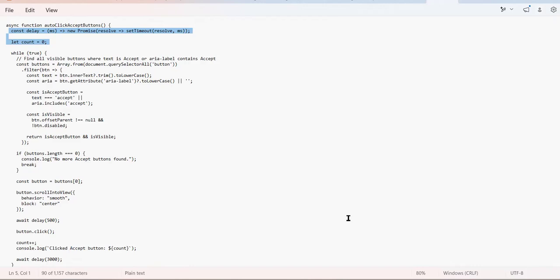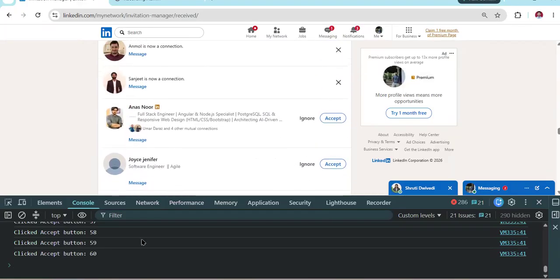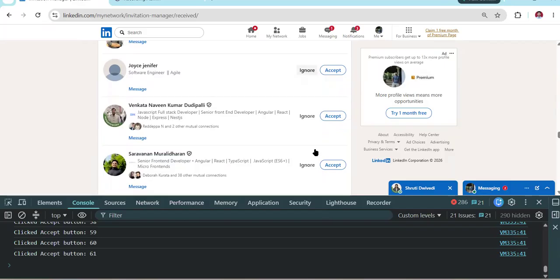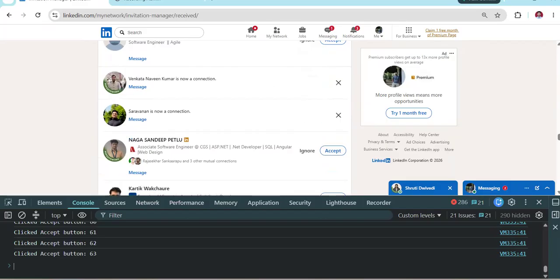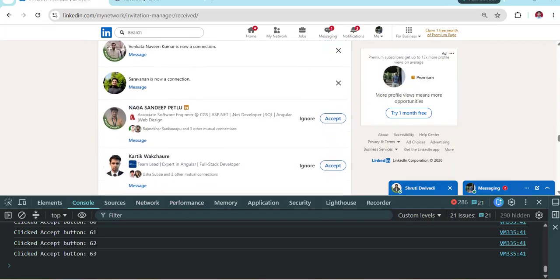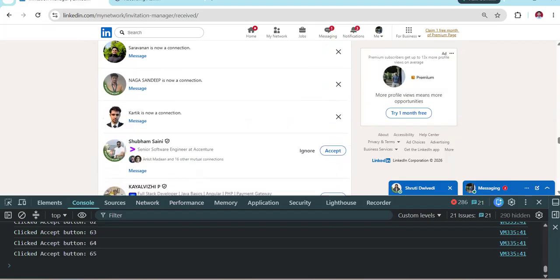So I hope this information was helpful to you. How do we automate? It's a very good example of automation. You can see it is accepting all the requests one by one, 60, 61 almost accepted, so I don't have to click manually. Just like that, consider I have around 150 messages and I have to reply to them. Every time I would need to open it and message. That script was also there, but it was working for around 10 to 12 connections, then it was breaking somehow, so I didn't use that.